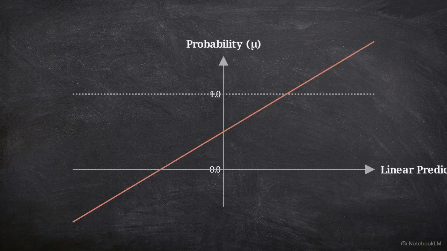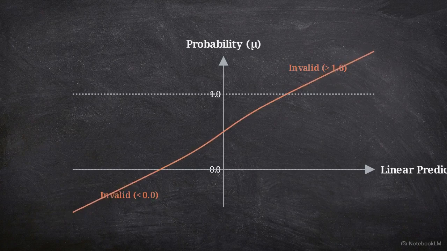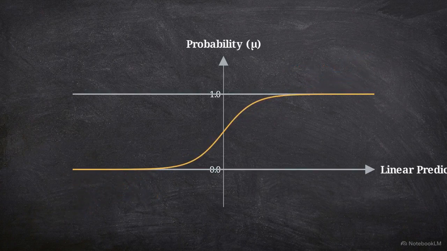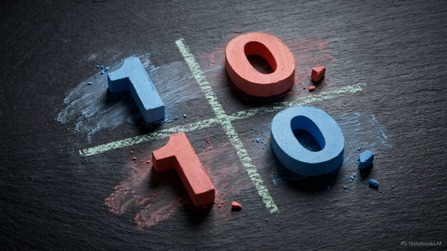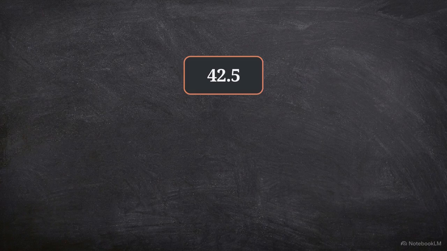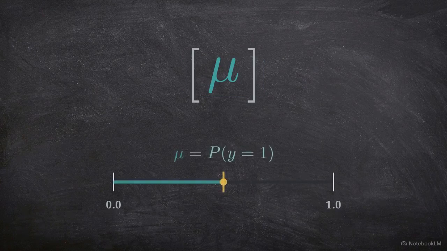Modeling these outcomes requires a different geometry, one that bends the linear output and binds it within a strict 0 to 1 range. The solution begins with the Bernoulli distribution. This is the parametric framework specifically designed for data consisting of absolute ones and zeros. In this framework, the model target changes. We no longer estimate a raw value, but isolate mu, the exact probability an outcome equals 1.